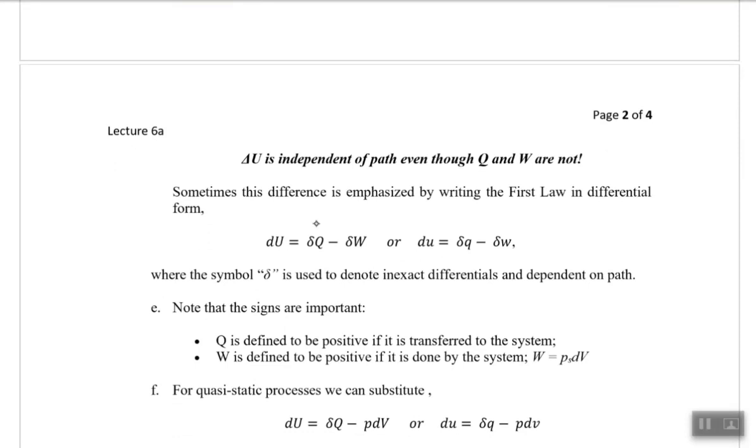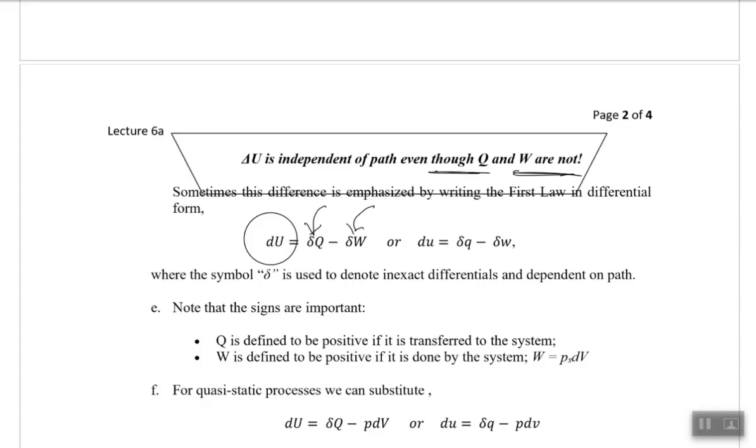Heat supplied is a path function, work done is a path function. But what about the internal energy? We defined the internal energy just recently as a state function. So although Q is a path function and W is a path function, the internal energy is not a path function, it's a state function.